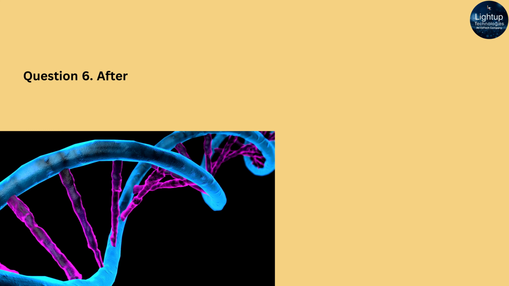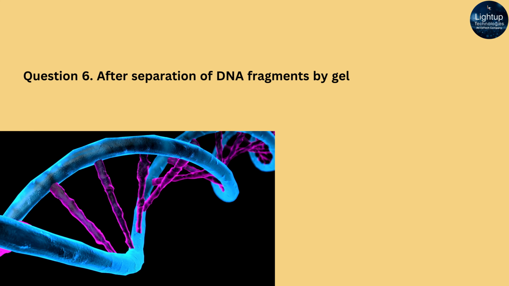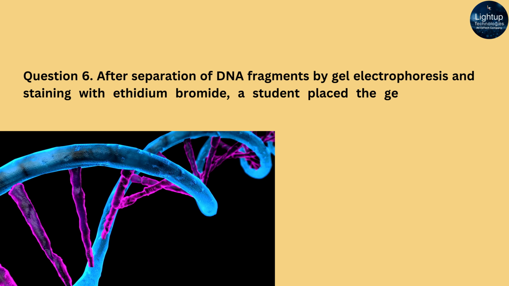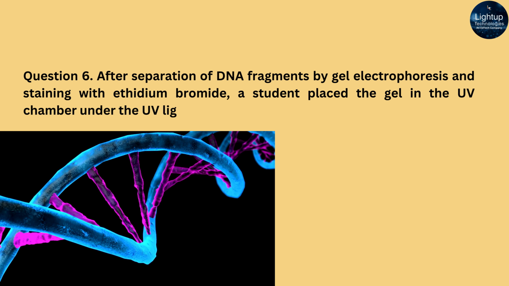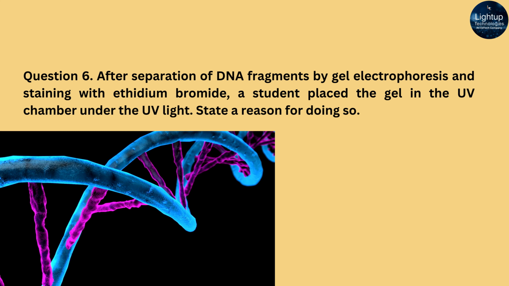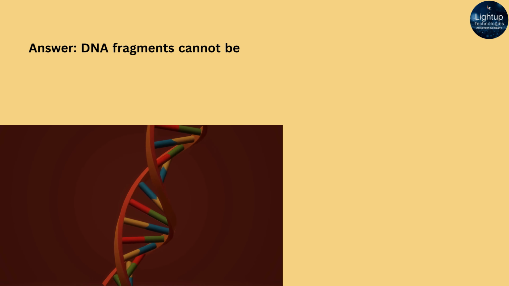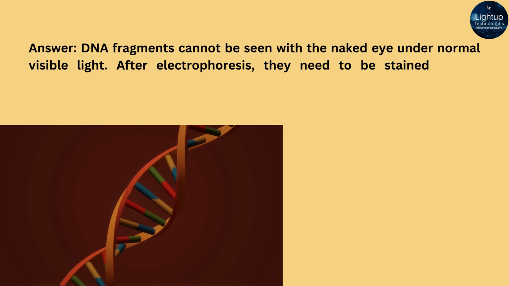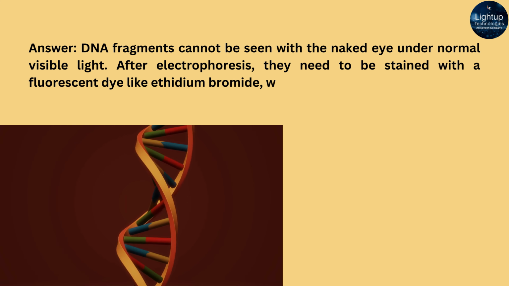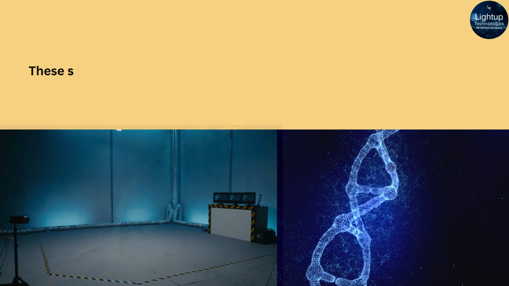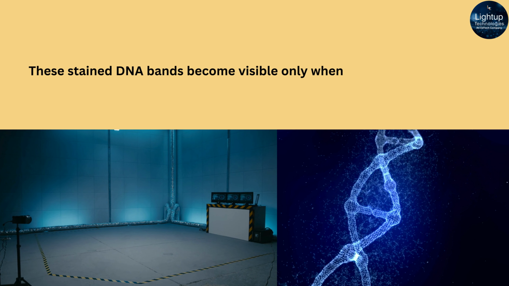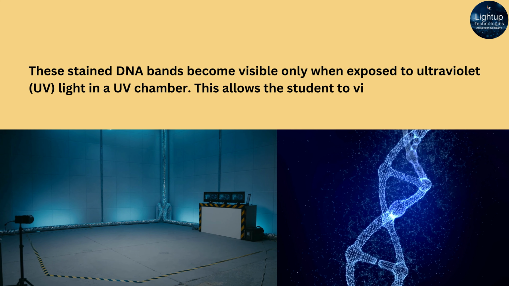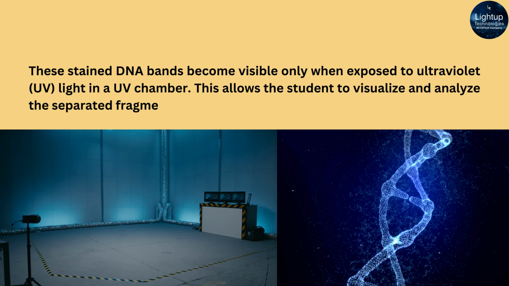Question 6. After separation of DNA fragments by gel electrophoresis and staining with ethidium bromide, a student placed the gel in the UV chamber under the UV light. State a reason for doing so. Answer: DNA fragments cannot be seen with the naked eye under normal visible light. After electrophoresis, they need to be stained with a fluorescent dye like ethidium bromide, which binds to DNA. These stained DNA bands become visible only when exposed to ultraviolet (UV) light in a UV chamber. This allows the student to visualize and analyze the separated fragments clearly.